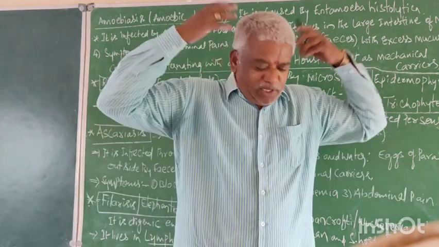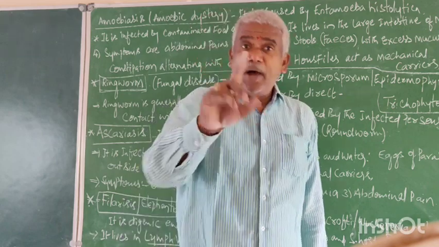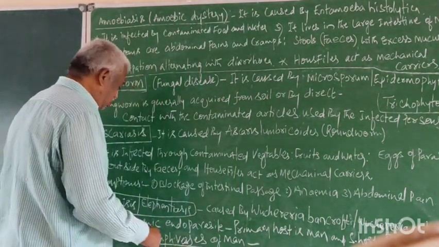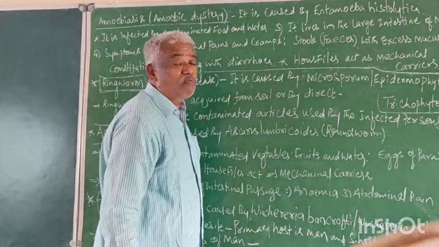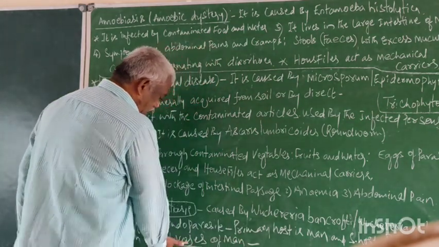The lymph vessels are present inside the body. But Wuchereria bancrofti, in man, where does it live? In the lymph vessels, especially in the hind limbs. The forelimbs also have lymph vessels. The face, that is the cheek, also contains lymph vessels.